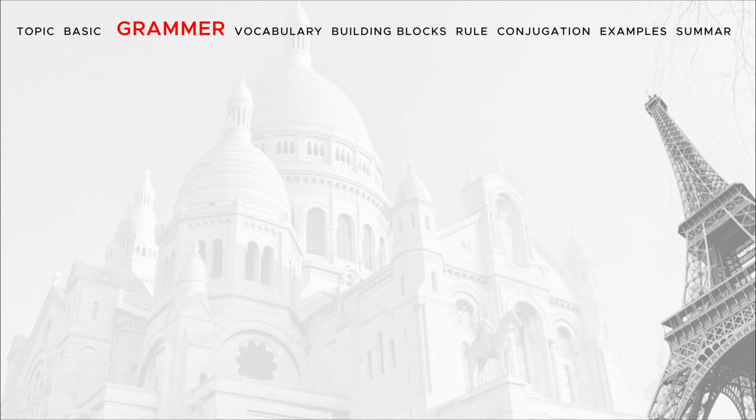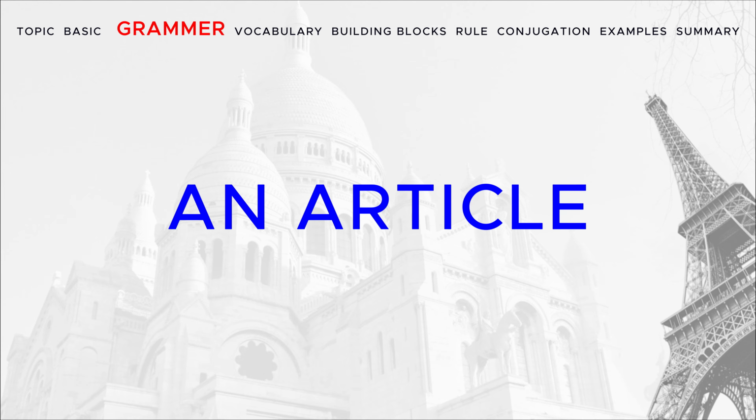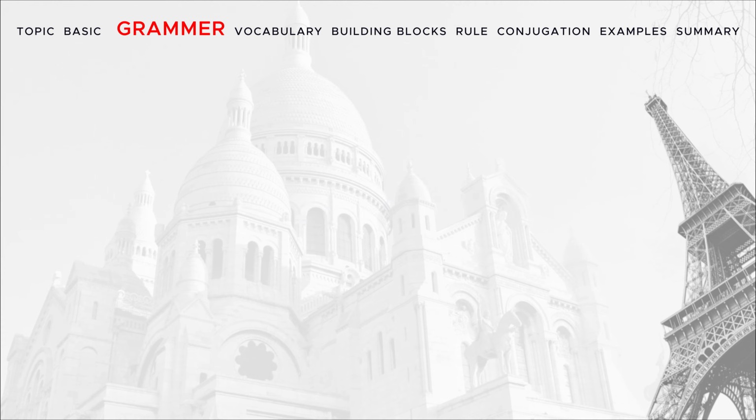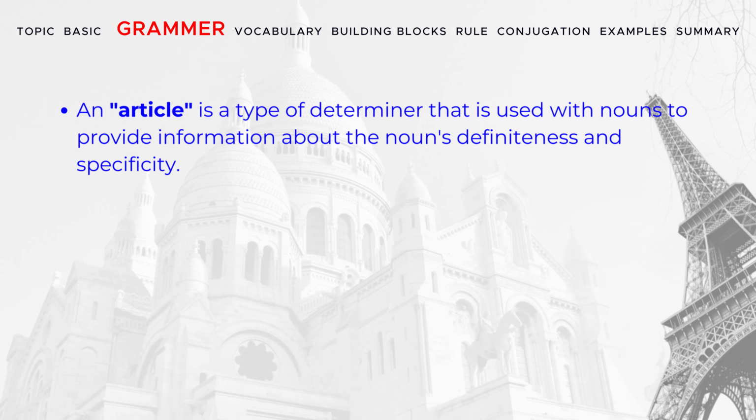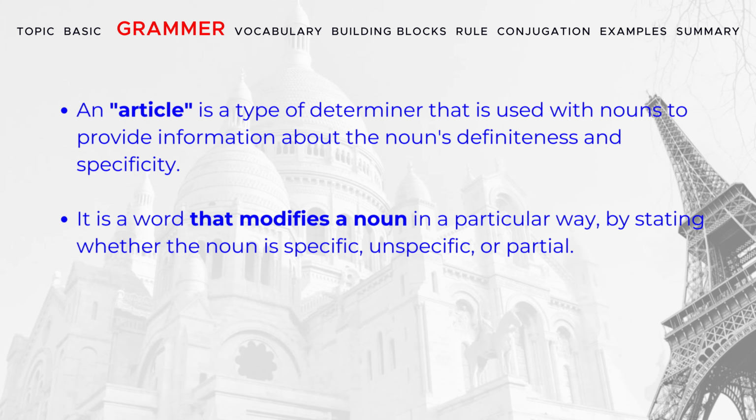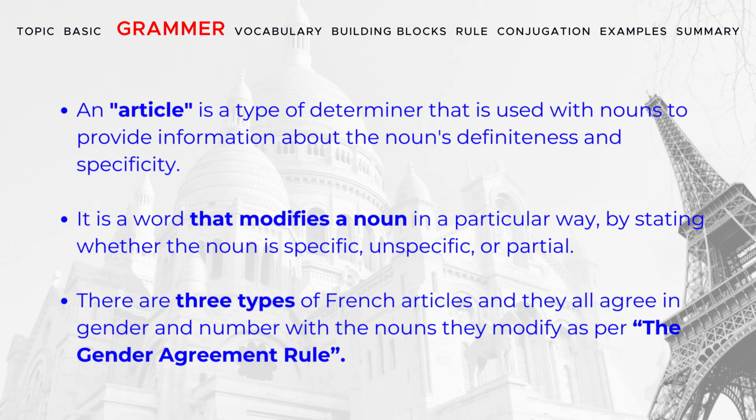First, let's understand, what is an article? An article is a type of determiner that is used with nouns to provide information about the noun's definiteness and specificity. It is a word that modifies a noun in a particular way by stating whether the noun is specific, unspecific, or partial. There are three types of French articles, and they all agree in gender and number with the nouns. They modify as per the gender agreement rule. We have already learned the gender agreement rule in our earlier lessons.